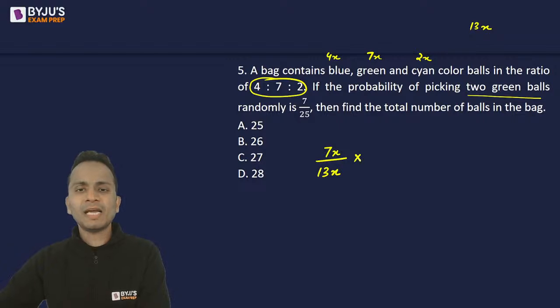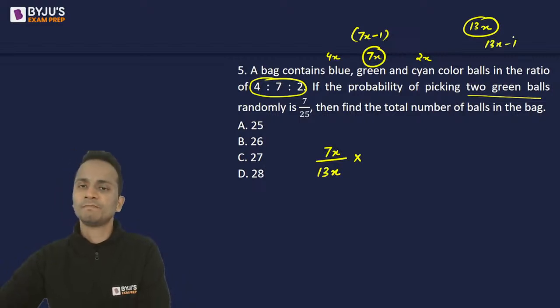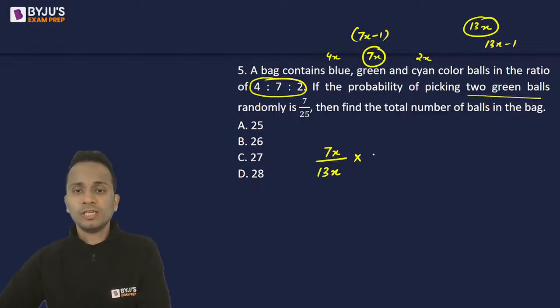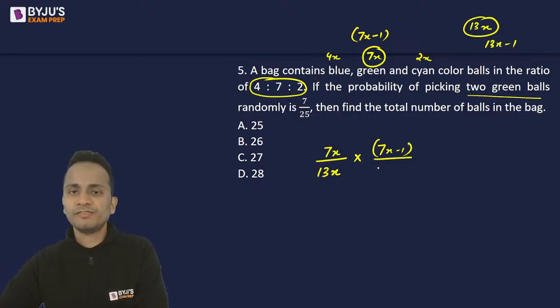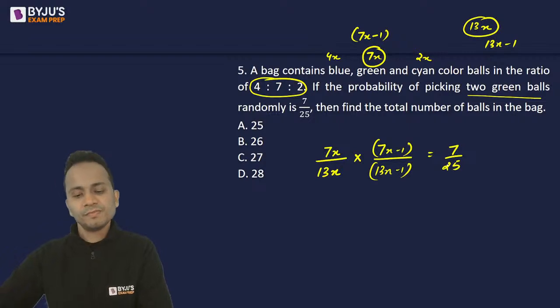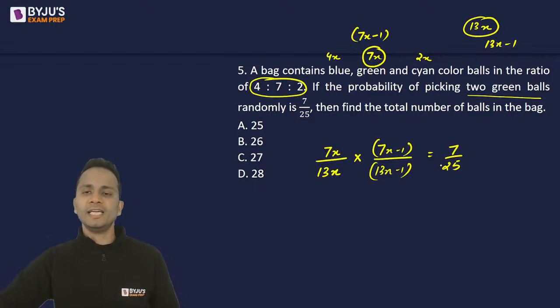out of the total balls, which are 13x. Multiplied by, now after picking one green ball, the number of green balls which are left is 7x minus 1, and the total number of balls which are left is 13x minus 1. So now I want to pick a second ball which is also green in color. So number of green balls 7x minus 1 divided by total number of balls left, that is 13x minus 1. Now this probability is given as 7 upon 25. So now you can simplify, do cross multiplications, get the value of x and get the answer.